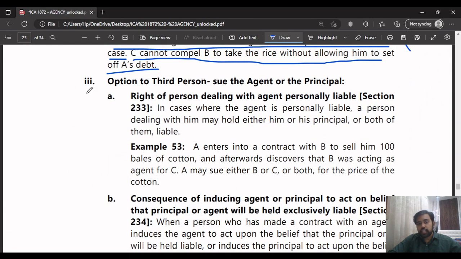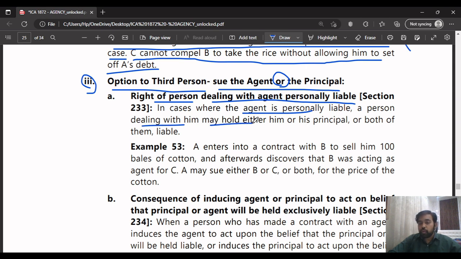Okay, what they're saying in this third point, the option to third persons to sue the agent or the principal, means a person has the option to sue either the agent or the principal in these cases. Now, what are those cases? Right of a person dealing with an agent personally liable: in cases where the agent is personally liable, a person who is dealing with him may hold either him or the principal or both of them liable.